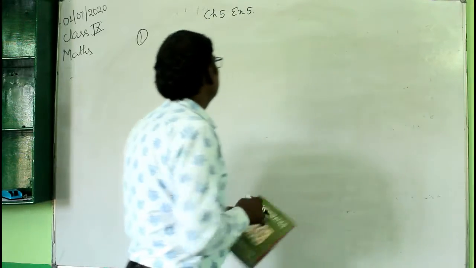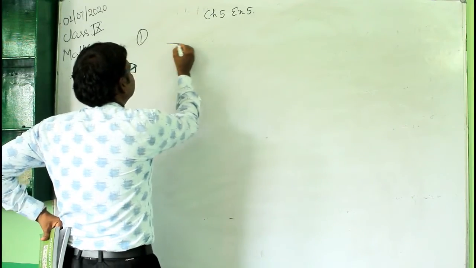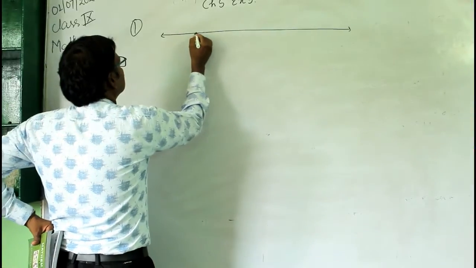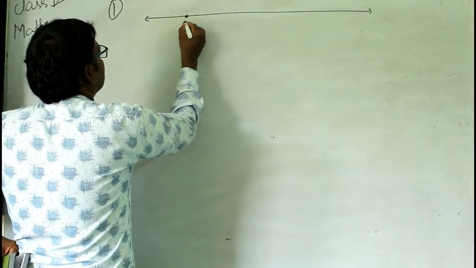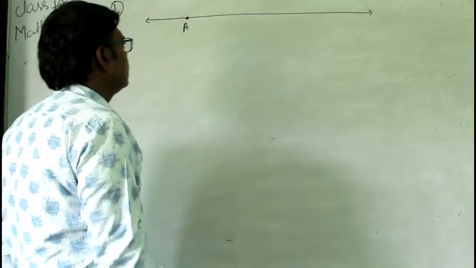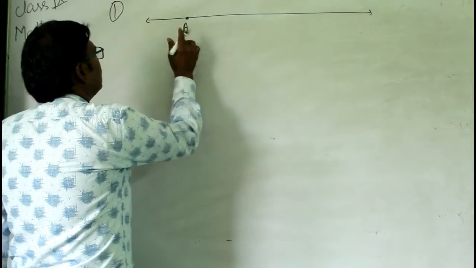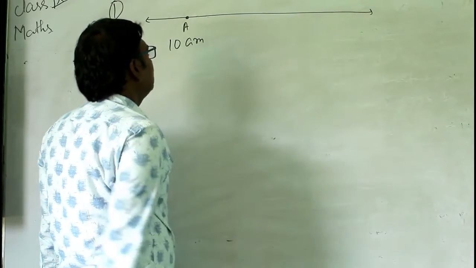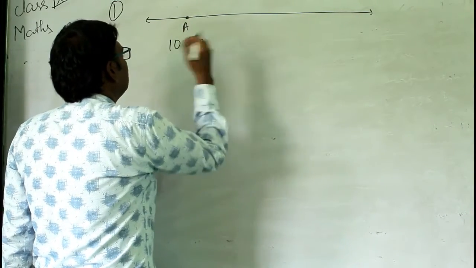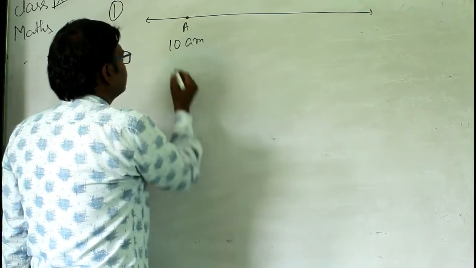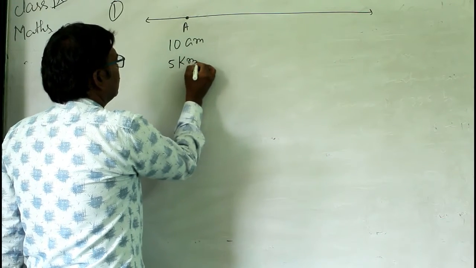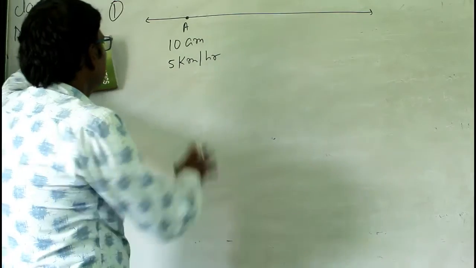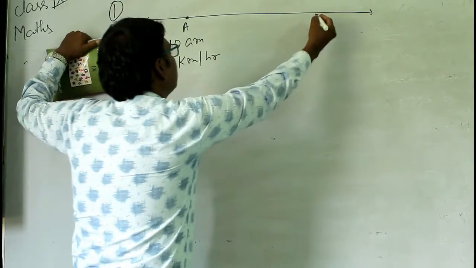If you draw a diagram like this, suppose this is the starting point A. The first person starts from point A, and the time is 10 a.m. The speed of the first person is 5 km per hour, and suppose this person reaches some point B.